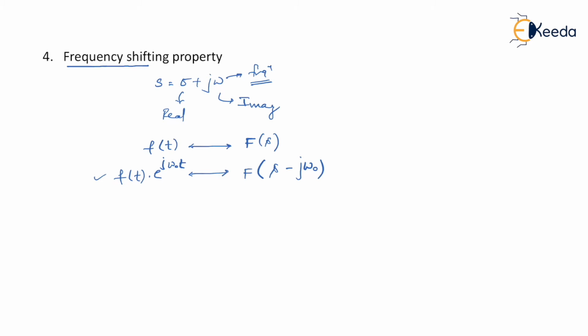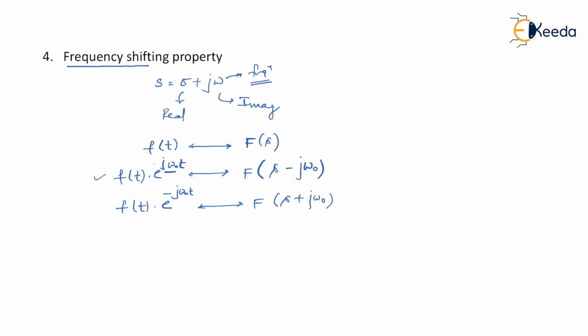In frequency domain, the frequency shift takes place by amount j omega naught. Similarly, if we have f of t multiplied by, this time let's say, phasor e to the power minus j omega naught t, in that case it is F of s plus j omega naught. So please remember, in frequency shift we follow opposite sign.